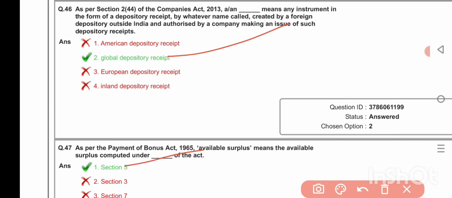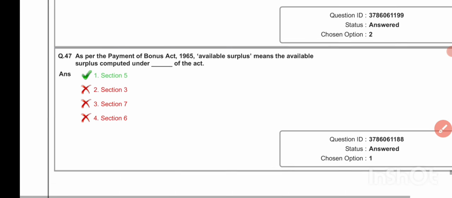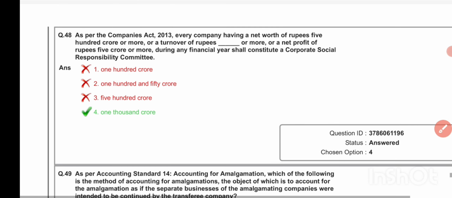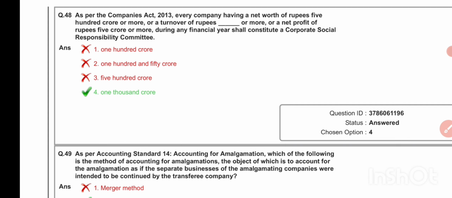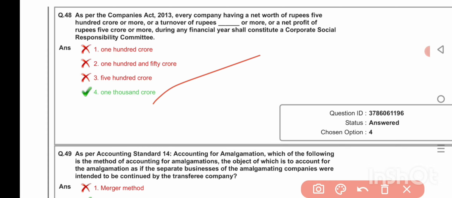5 of the Act. As per the Companies Act 2013, every company having a net worth of rupees 500 crore or more, or a turnover of rupees dash or more, or a net profit of rupees 5 crore or more during any financial year shall constitute a corporate social responsibility committee. 1000 crore.